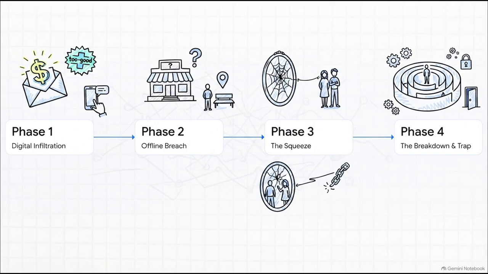Step 2, crosses the terrifying line into her physical world. Suddenly, he's showing up at locations she's posted online. Step 3 is the squeeze. This is where he leverages the sister to prove he can cause deep damage without even touching the protagonist, basically destroying her ability to handle this quietly. And finally, step 4 isolates her entirely, completely springing the trap.